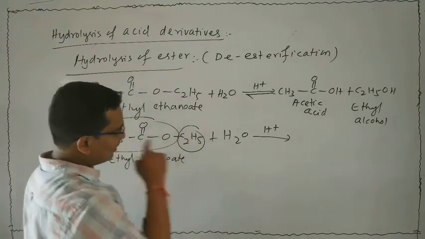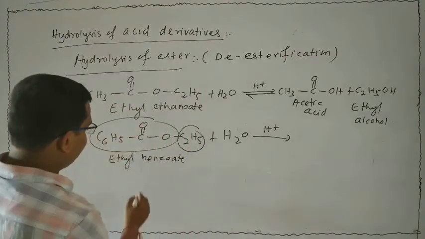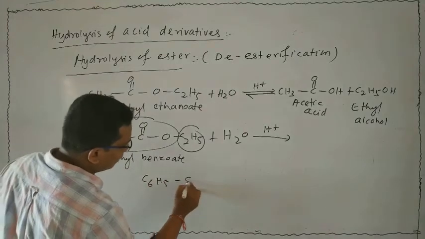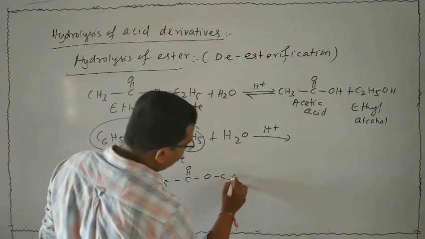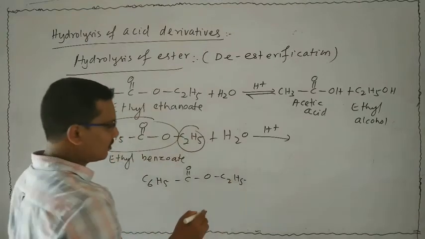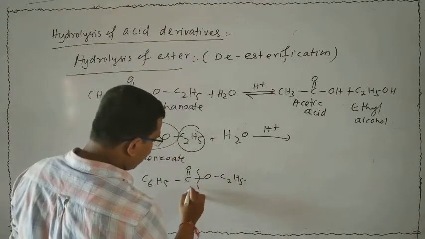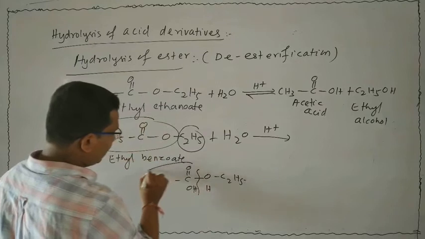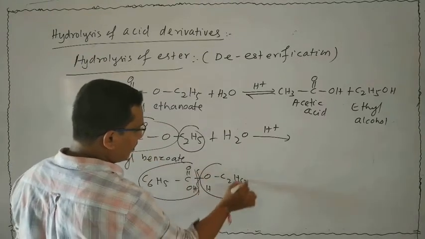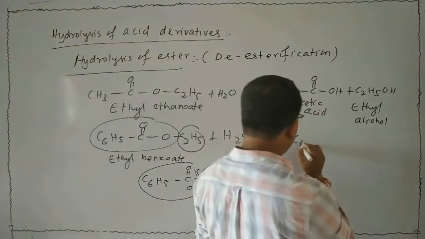Now it is subjected to acid hydrolysis. C6H5-C(=O)-OC2H5. Acid hydrolysis means addition of HOH. Break this bond: OH, H. This is the main product, and this is the other byproduct. Then what will be the product?